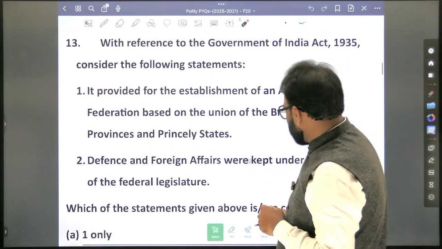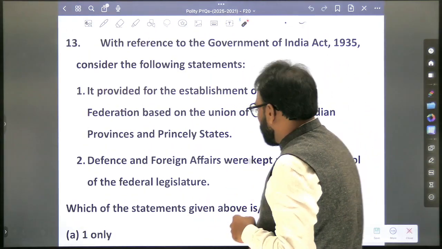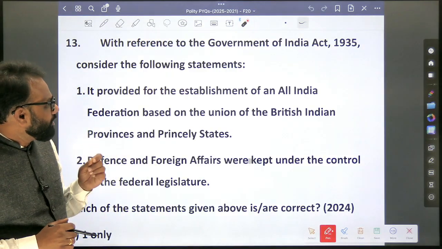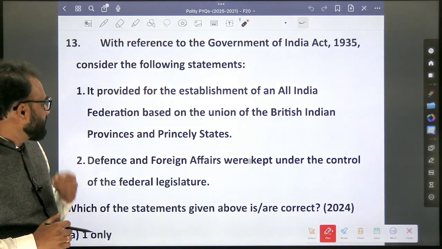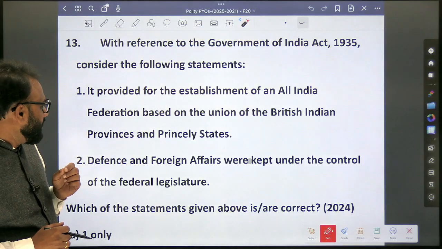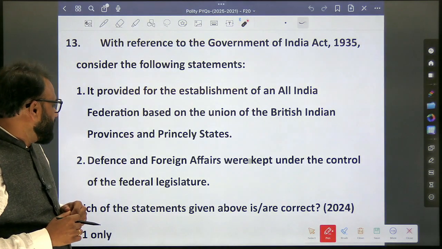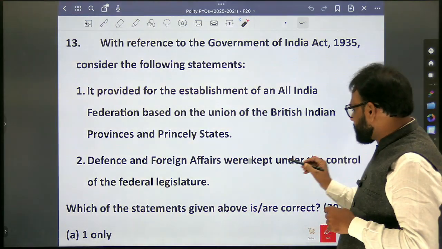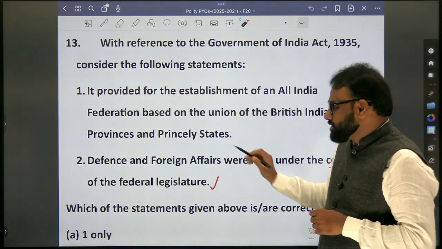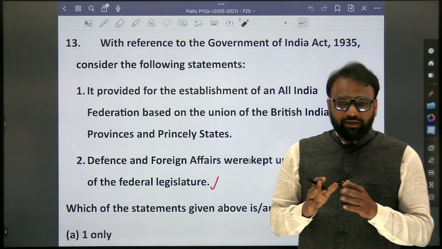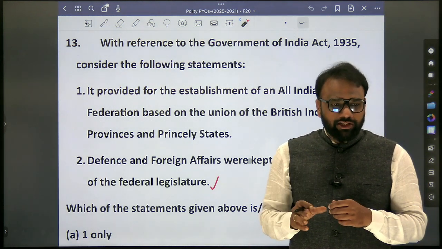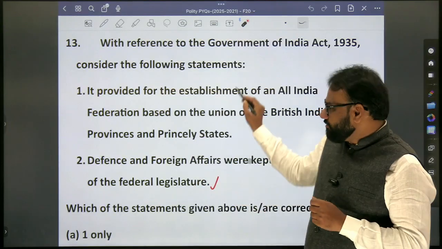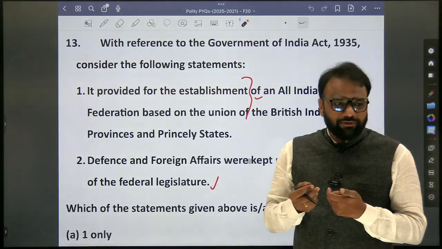Okay. So next, this is the 2024 question. So what does it say? With reference to the Government of India Act 1935, consider the following statements. It provided for the establishment of an All India Federation based on the union of the British Indian provinces and princely states. Next, defense and foreign affairs were kept under the control of the federal legislature. So, this question is a bit tough. Why is it tough? Because even in Lakshmikant we have only a partial answer. For the second part we don't have a complete answer. The first is very easy because it is present verbatim in Lakshmikant itself.